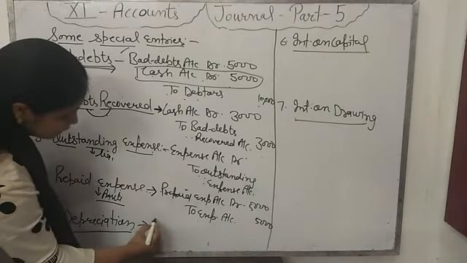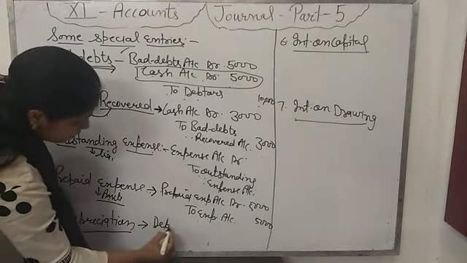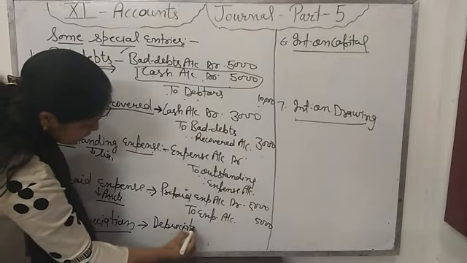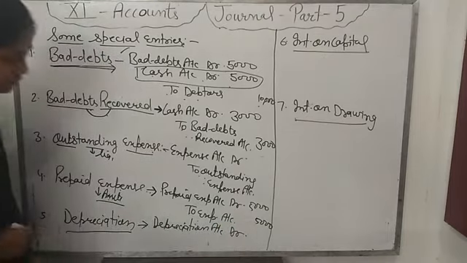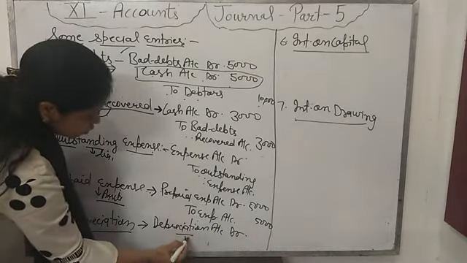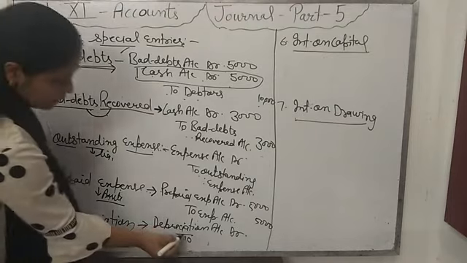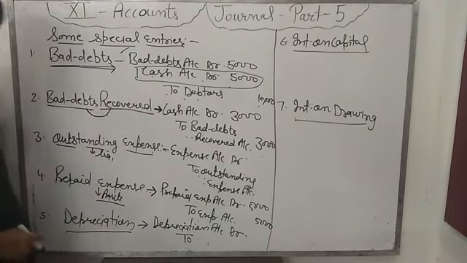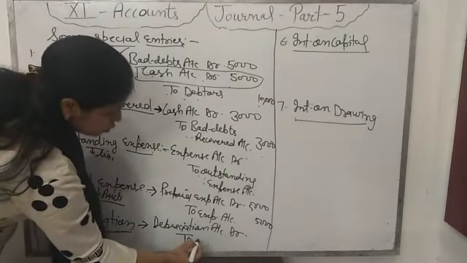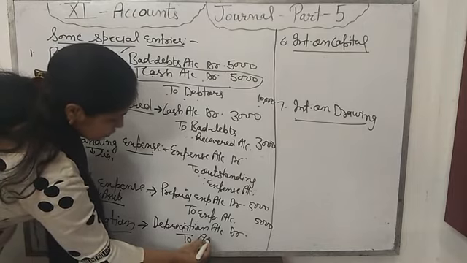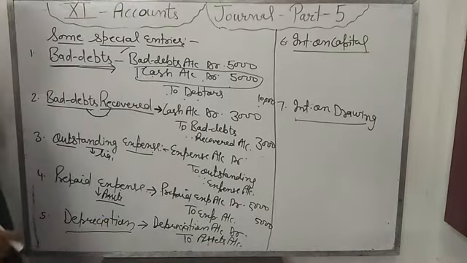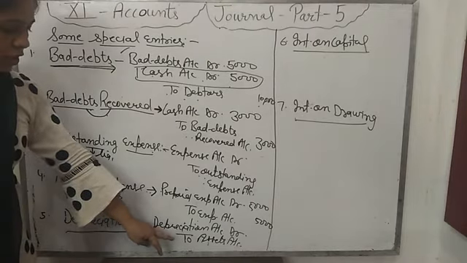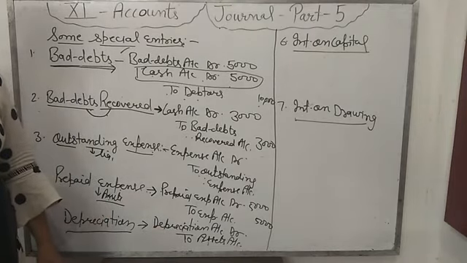That's why, as all the losses are debit, we will debit the depreciation account. Then which entry will be passed for this? Depreciation account debit, because it's a loss. Cash is not being paid, but our asset's value is decreasing. So we will write to that assets account. On whichever asset we are charging depreciation, that asset account will be credited for the depreciation. Then the entry will be passed: depreciation account debit to assets account.